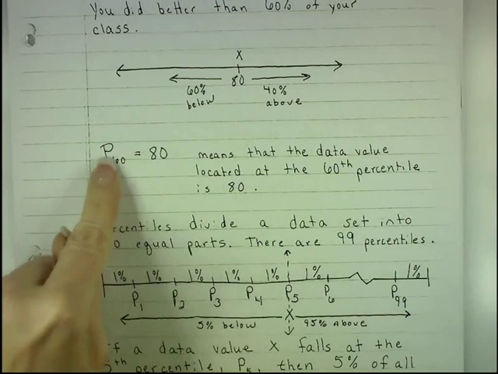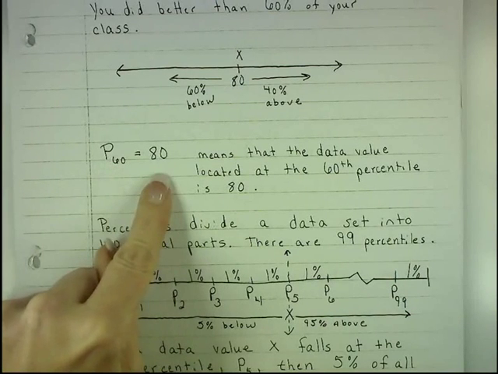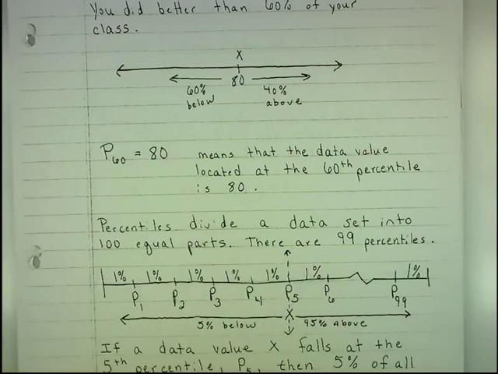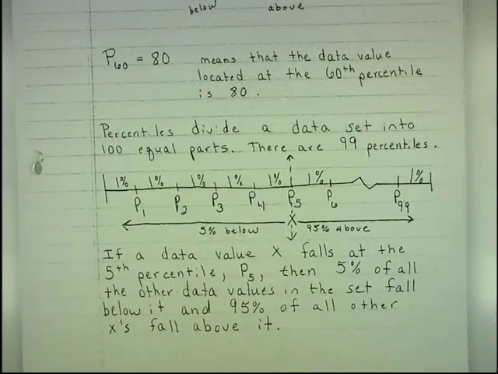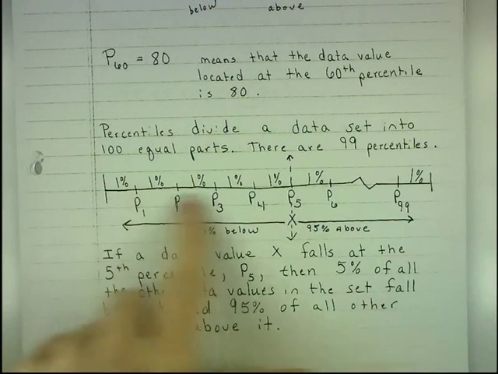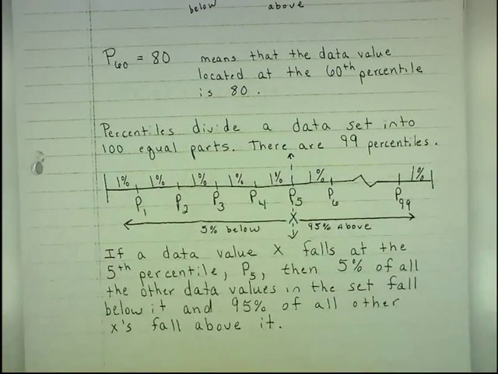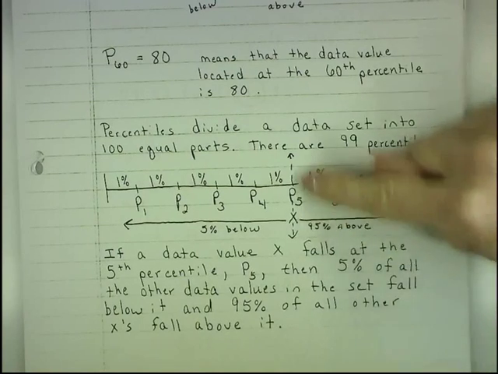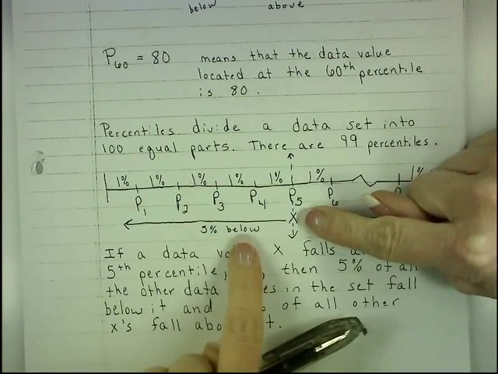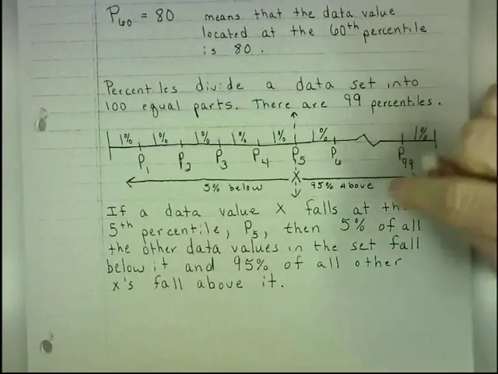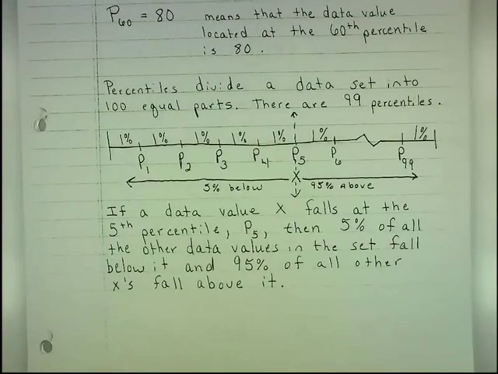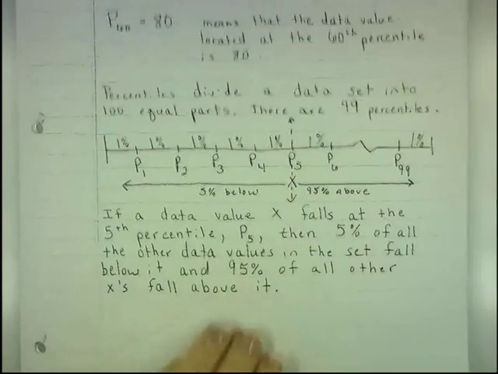And here's the notation. P sub 60 equals 80 means that the data value located at the 60th percentile is the score of 80. Percentiles divide a data set into 100 equal parts, so there are 99 percentiles. And I have that division here, P1 all the way to P99, and each little subdivision is 1%, and they all add up to be 100%. So if a data value X falls at the 5th percentile, 5% of the other data values in the set fall below it, and 95% of the data values in the set fall above it. Okay? So 5% below, 95% above.